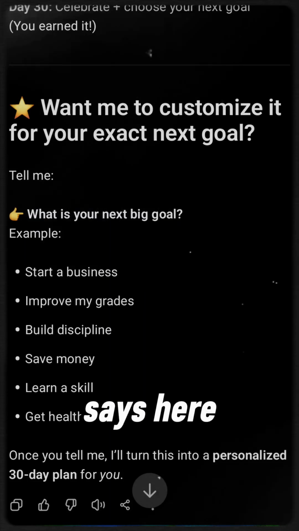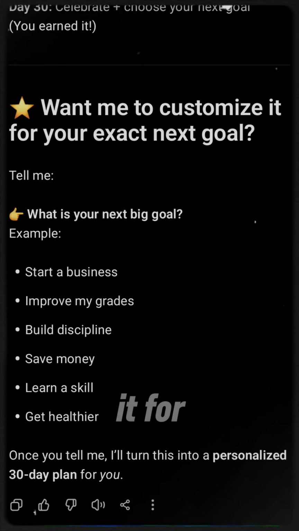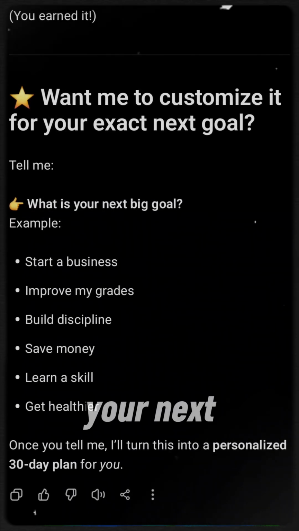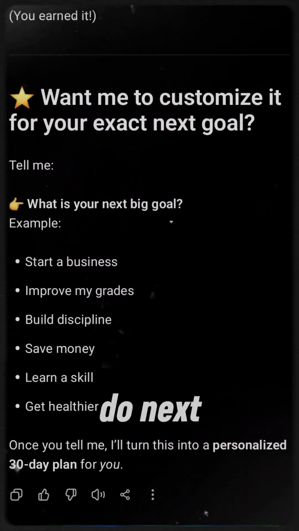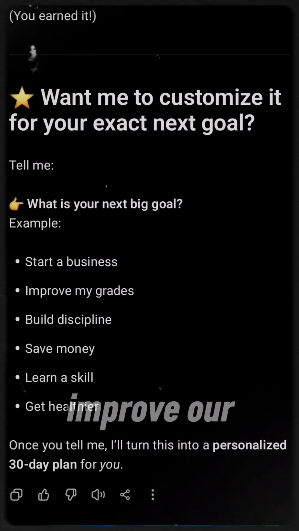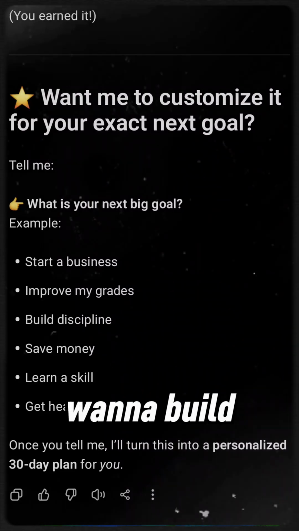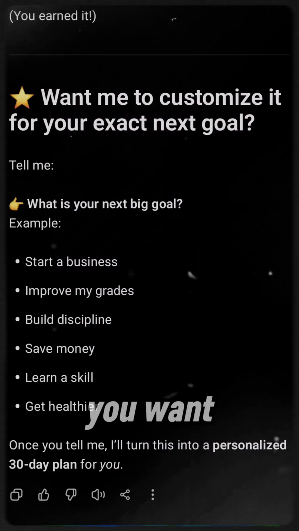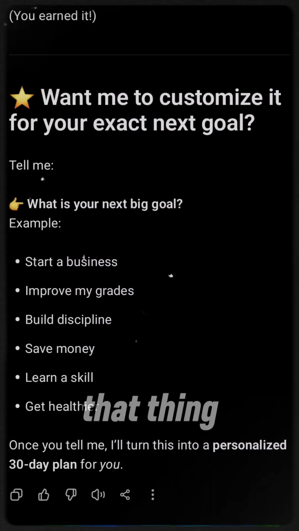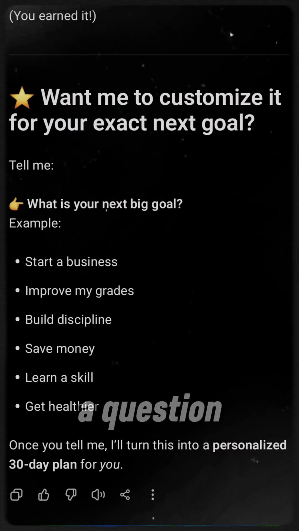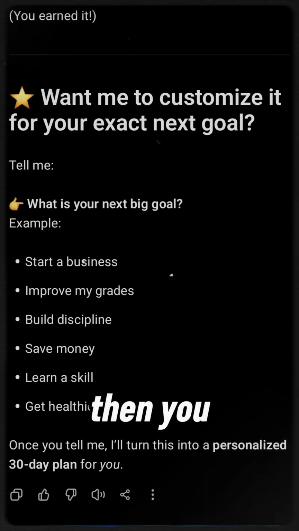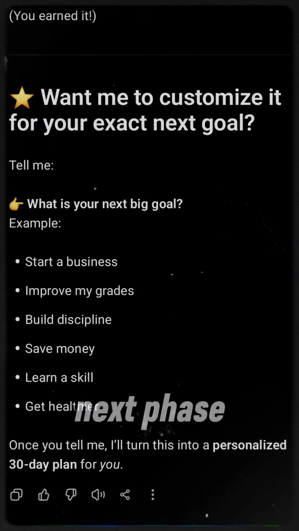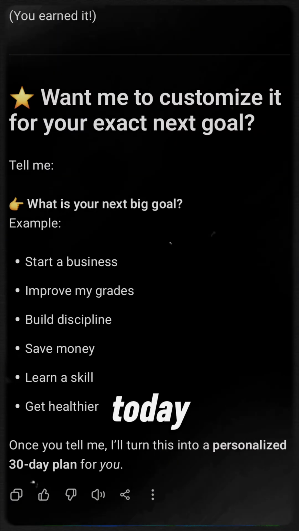And it says here again, want me to customize it for your exact next goal? So it is asking us a question: what is your next goal, right? What do you want to do next? Maybe you want to start a business, improve your grades as a student, build discipline, save money, or learn a skill. So whatever your next goal is, you want it to customize the plan so you can achieve that. If it's a business, it will ask you what business you're going into. Then you can just tell it and it will customize the plan to fit what you want to pursue for that next phase. Okay. So that's what we'll be doing for today.